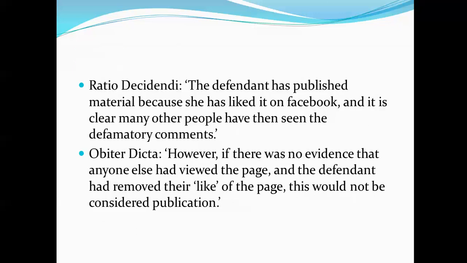Breaking this down into ratio decidendi and obiter dicta, the core part of her decision is that the defendant has published material because she's liked it on Facebook and it is clear many other people have seen the defamatory comments. That's the main part of the decision. The obiter dicta, the comments by the way: however, if there was no evidence that anyone else had viewed the page and the defendant had removed their like of the page, this would not be considered publication. The second part is not a binding precedent, but might be something that influences other judges looking at this situation in the future.